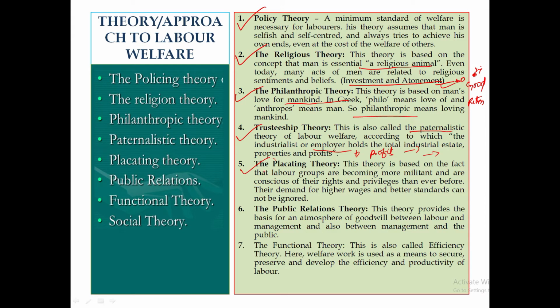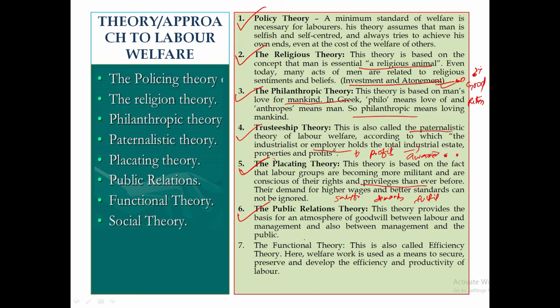Now, placating theory. Placating theory is somewhat opposite to policy theory. Here, employees are no longer fools. They are very much aware of the welfare facilities. They keep on demanding: I need this today, I need this type of drinking facilities. So what does the employer do? Employers try to satisfy them by fulfilling their demands. Before there is agitation or demands or a strike, employers try to satisfy them by giving various welfare facilities and fulfilling various demands. So placating theory believes that.